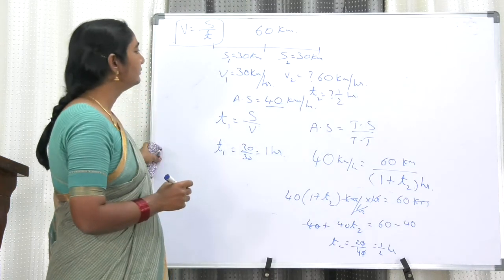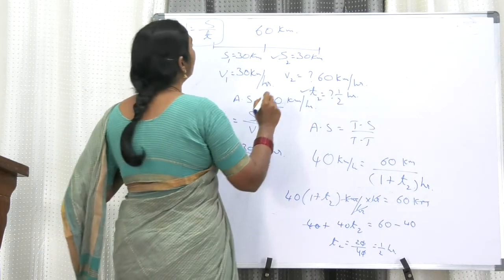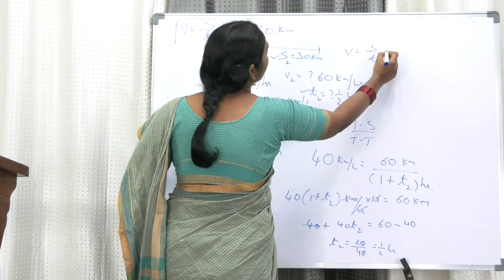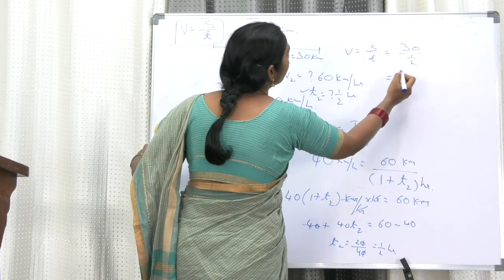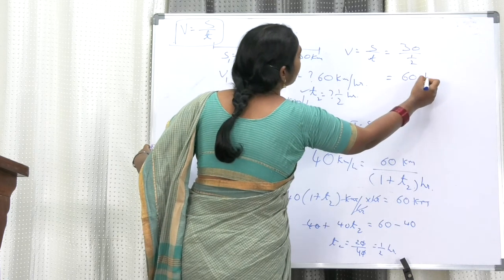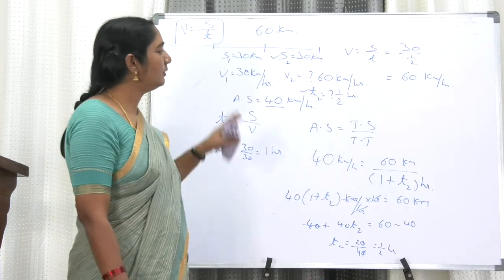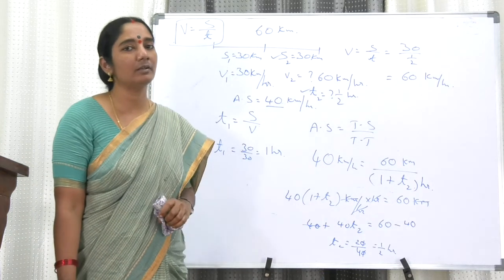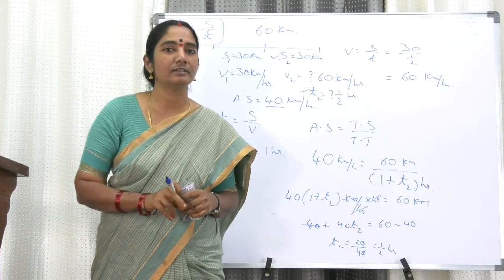So you know the distance, you know the time, and you can find out the velocity, because velocity is equal to distance by time. Distance is already known, time is known to us. That is equal to 30 by half, which is 60 kilometers per hour. The same problem we have done in two methods, using the formula and also without using the formula. Remember, the same problem can be done in many different methods. Please try to understand. Thank you.